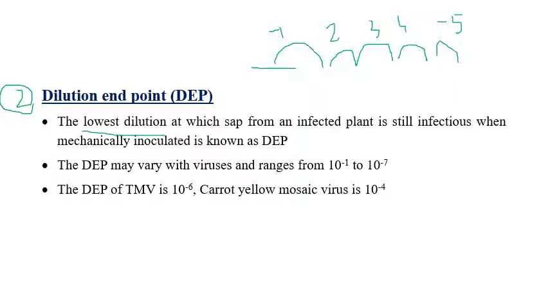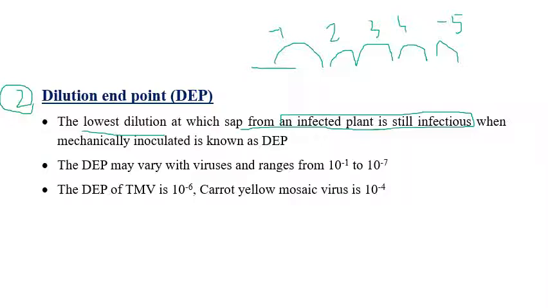In the sense, the lowest dilution at which the sap from an infected plant is still infectious. Let us consider a sap from an infected plant, the best example being TMV. If we take it from a plant, the maximum dilution at which the tobacco mosaic virus is still infective is considered as the dilution endpoint. So the dilution endpoint also varies from virus to virus.